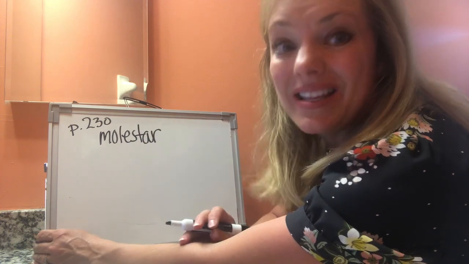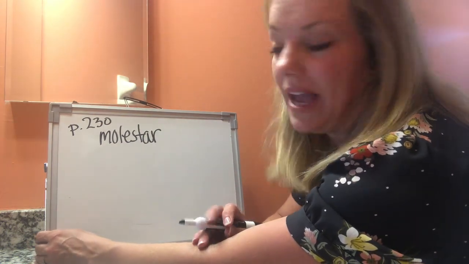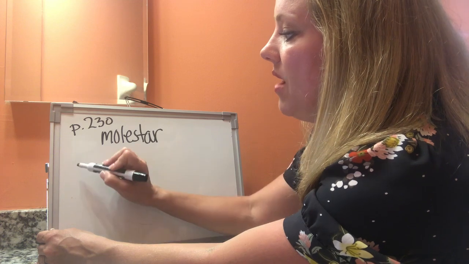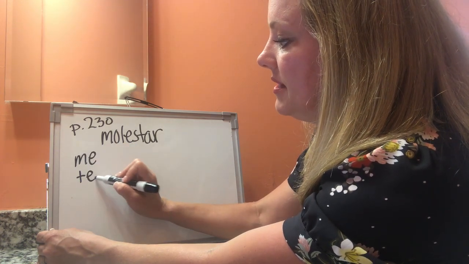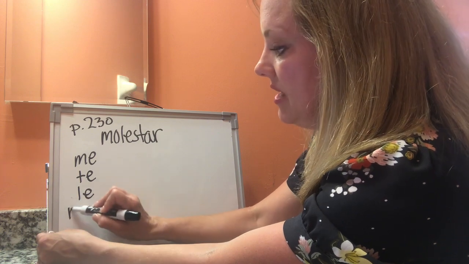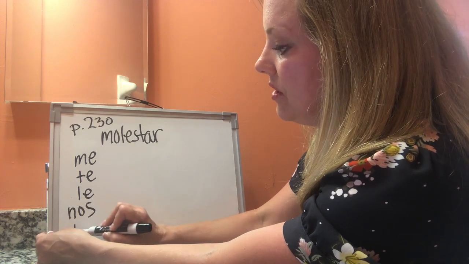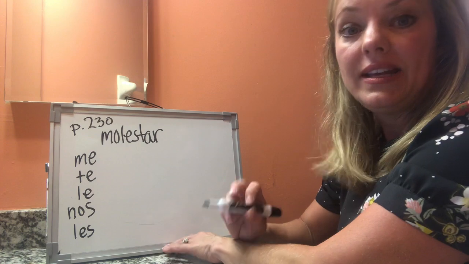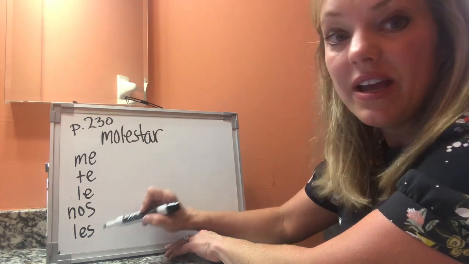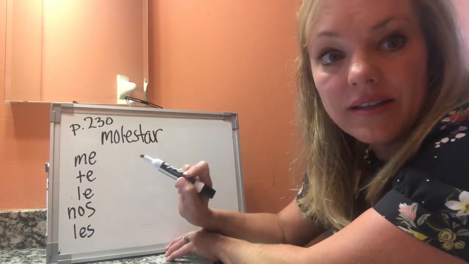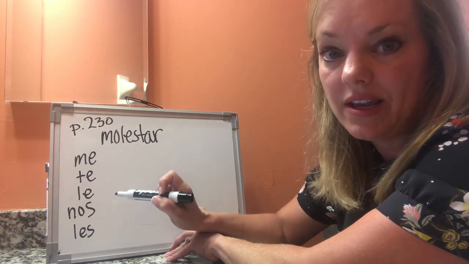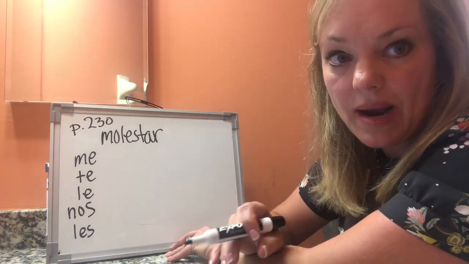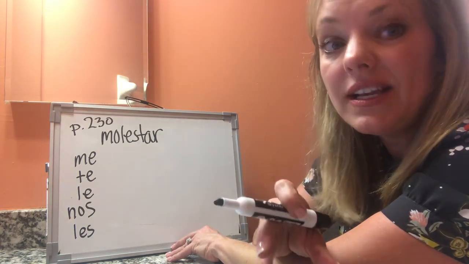and I'm going to use the verb molestar, meaning something bothers you, you don't like it, okay, so I would say me, te, le, nos, les. Okay? Now, notice this right here. These are not the reflexive pronouns. That's what makes this chapter a little tricky, because the very first part of the chapter, you have reflexive pronouns.